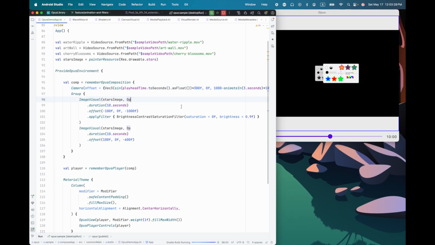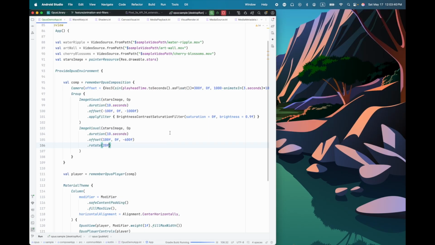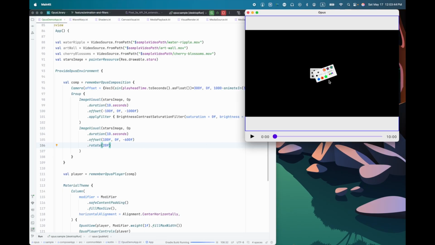Now, what else can we do? Let's take that front image and let's rotate it. So, of course, I can do a simple thing like let's rotate it 20 degrees. This will put it at a 20-degree angle. Yeah, like you'd expect. Okay, great.